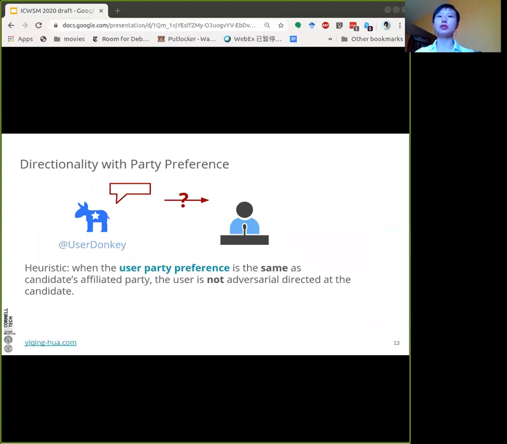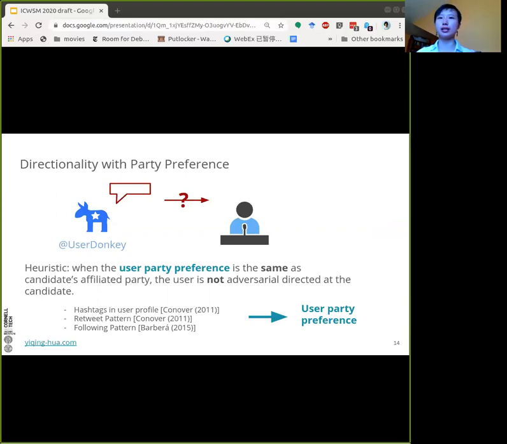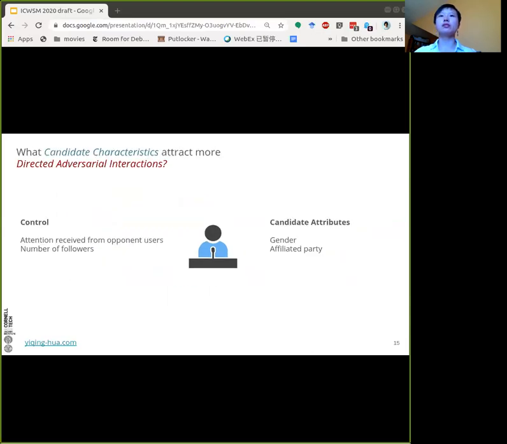To solve this problem, we use directionality with party preference. We developed this method based on the heuristic that when the user's party preference is the same as the candidate's affiliated party, the user is not adversarial directed at the candidate. We infer the user's party preference using features that have been used in previous work, including hashtags in the user profile, retweet patterns, and following patterns. So now we are able to quantify adversarial interactions directed at each candidate.